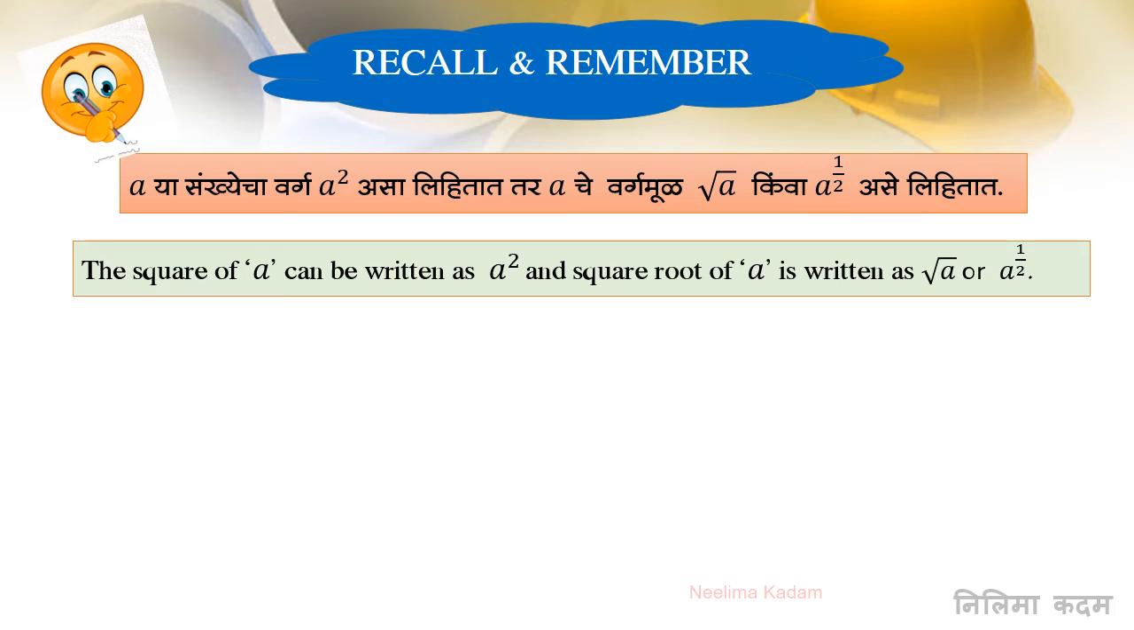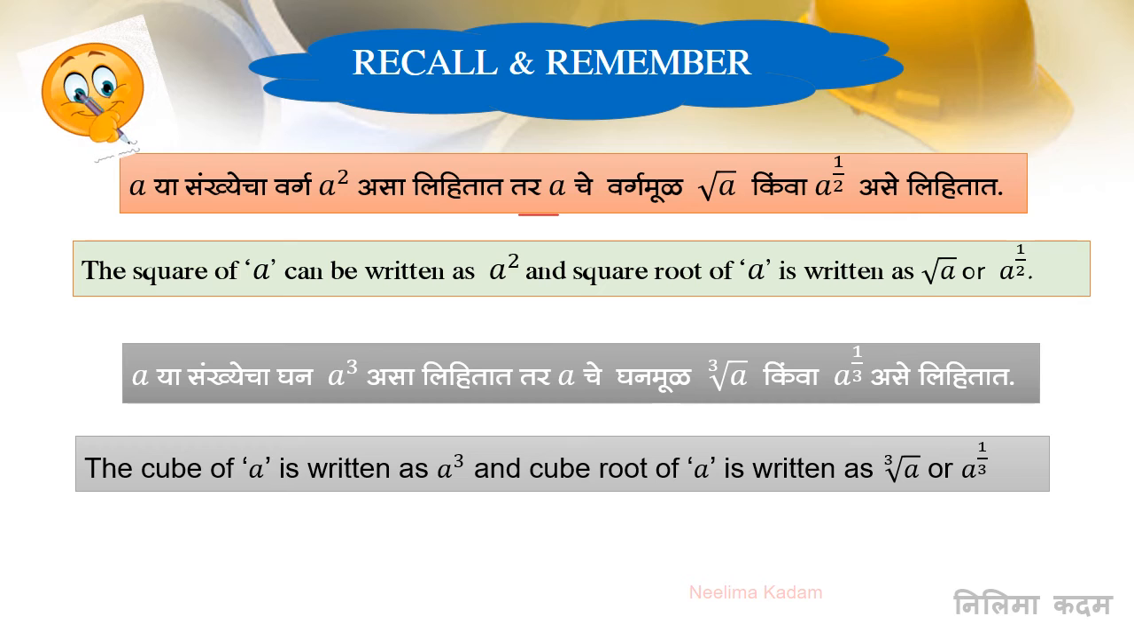The square of a can be written as a square, and square root of a is written as square root of a or a raised to half. Similarly, the cube of a is written as a cube, that is a raised to 3.